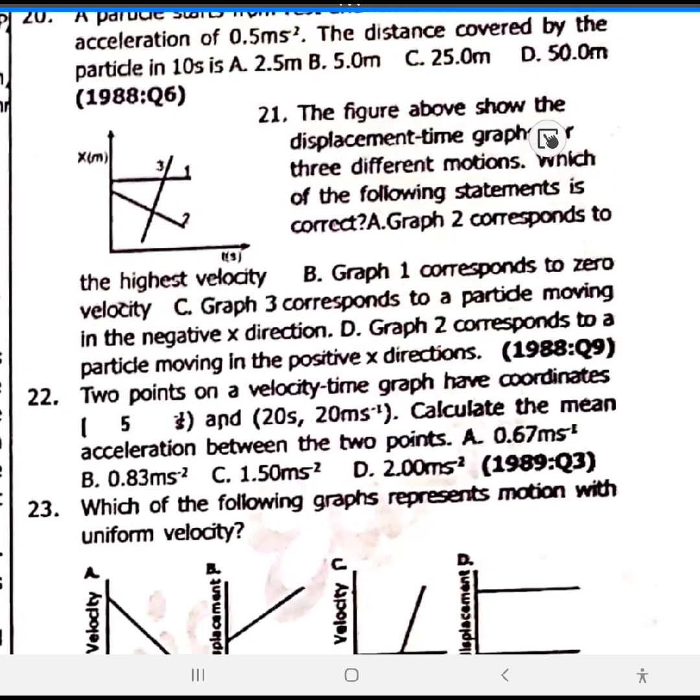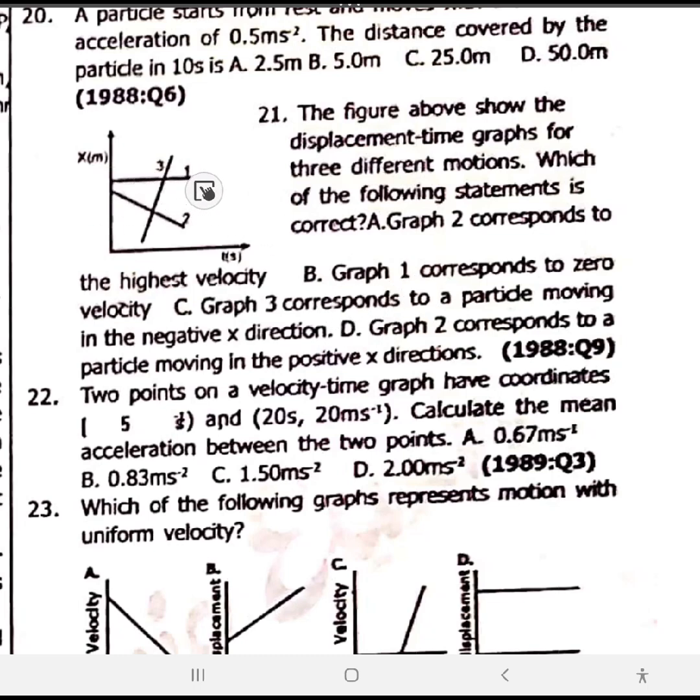21. The figure above shows the displacement time graph for 3 different motions. Which of the following statements is correct? Graph 1. Right. The correct answer is graph 1.